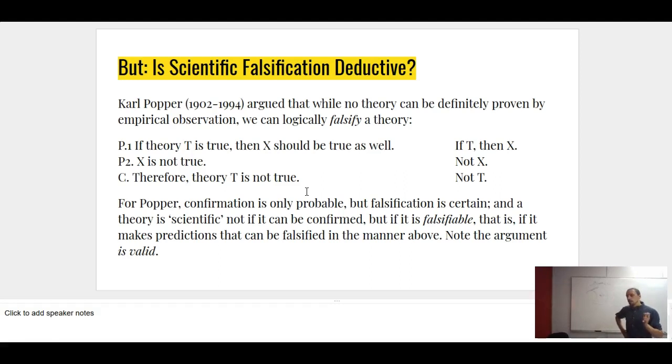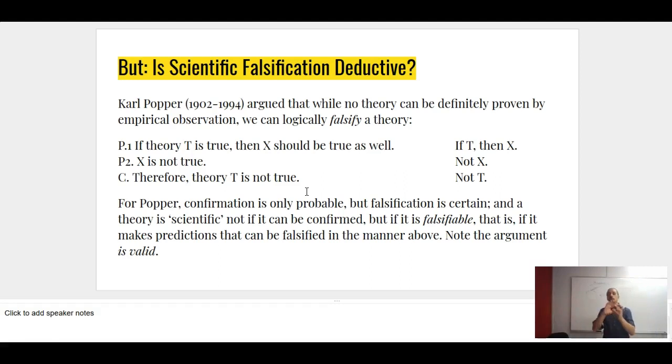Because if the consequence of a theory is that we should expect to make some observations, and then the observations aren't made, then the theory can't be true. The argument here would be that if the theory is true, we should make the observation. The consequence of the theory is that we make the observation. We don't see the observation, so the theory can't be true. If it were true, we would see it.